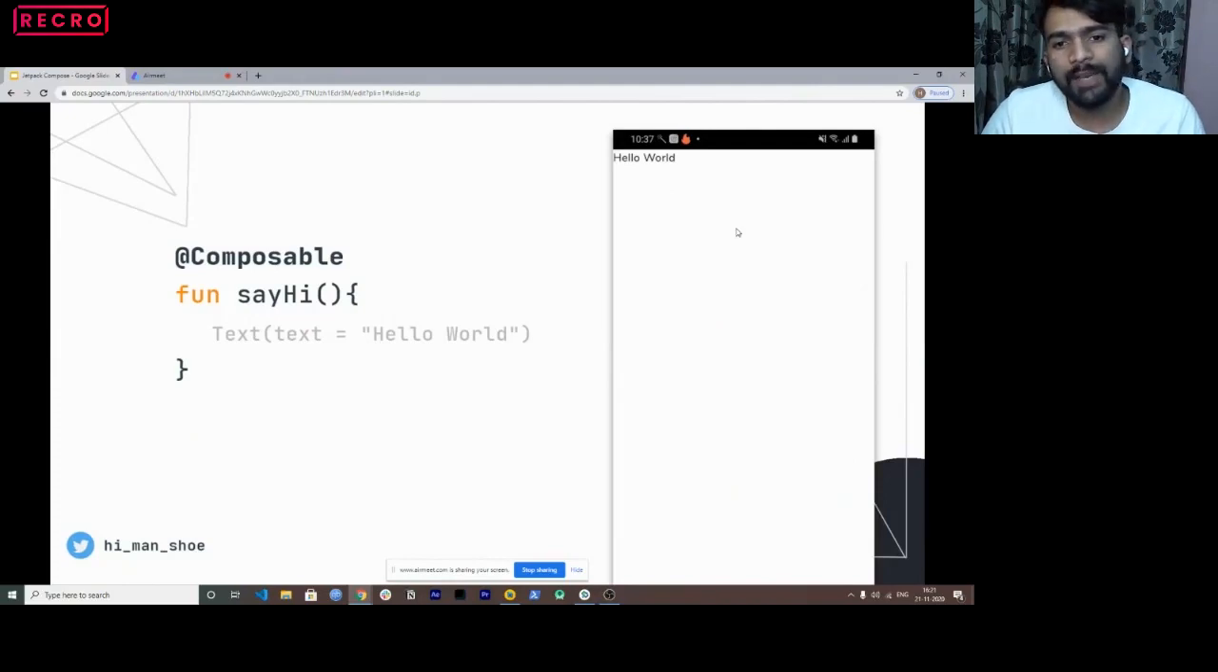So the text is basically the hello world, right? So this hello world is being printed here. So that's how a composable thing works, right? When you pass something inside a composable, it gets rendered in your view. And here the hello world has to be rendered. So that's pretty much how composable actually works inside, how to render that UI, and how to do a lot of different stuff here.